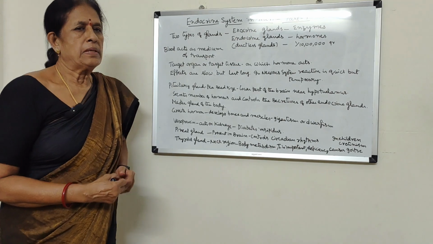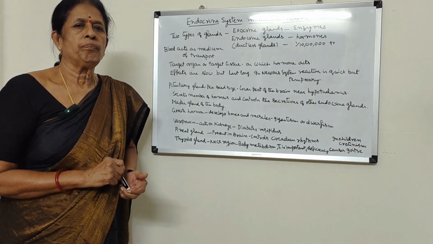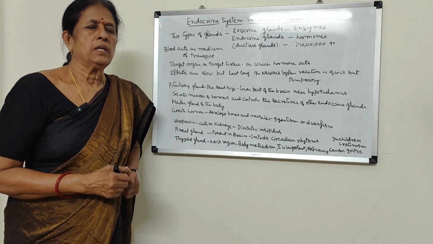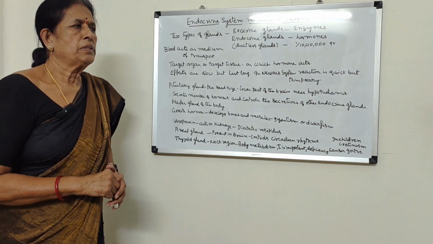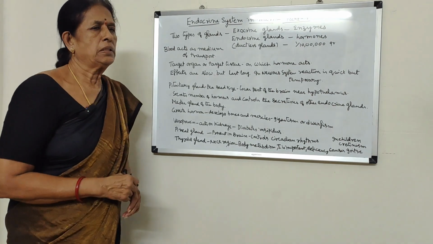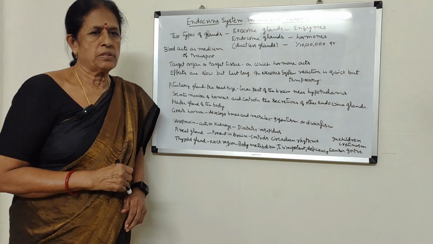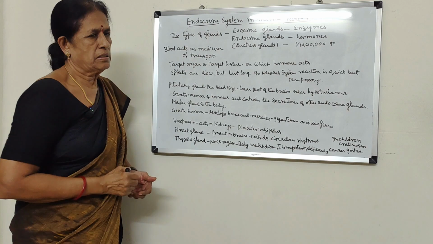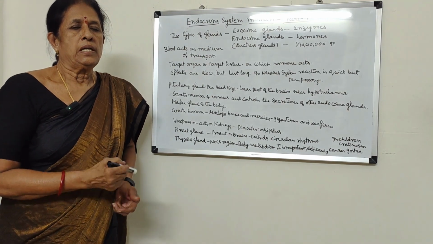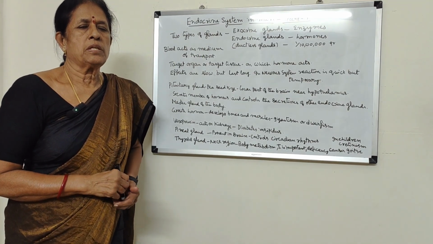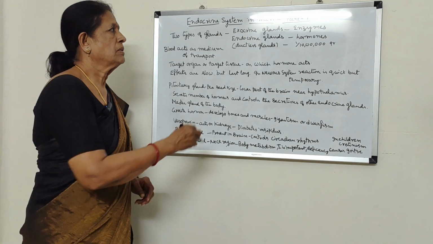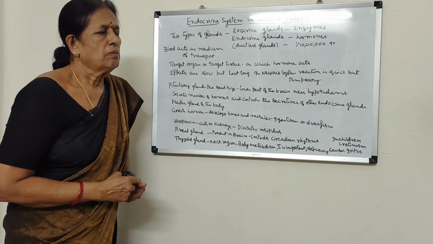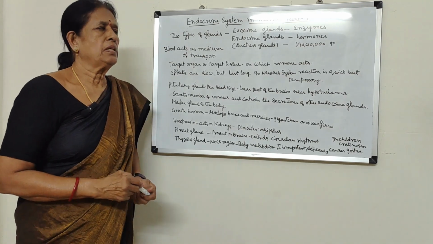So in the previous class, we have seen how coordination takes place in animals and plants. Here in animals, control and coordination takes place by two systems. One is the nervous system and another one is the endocrine system. We have studied about the nervous system in the previous classes. Now we shall study about the endocrine system. So what is the endocrine system? That we shall see now.